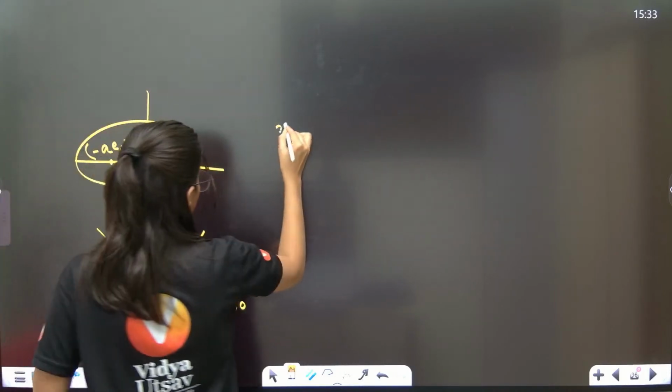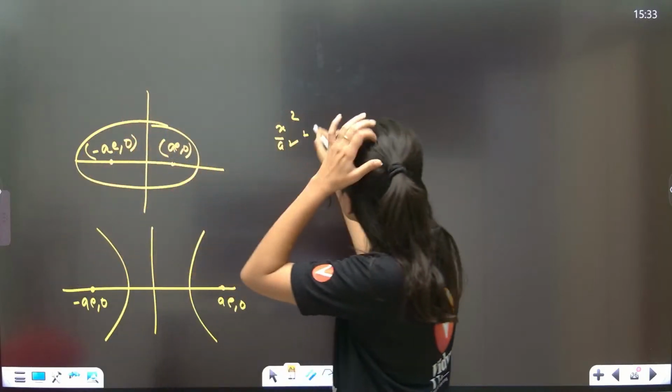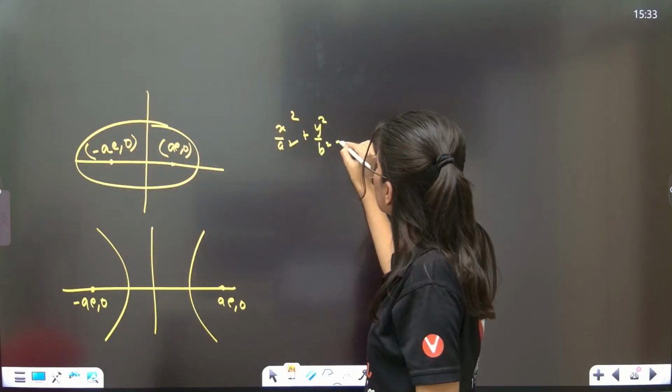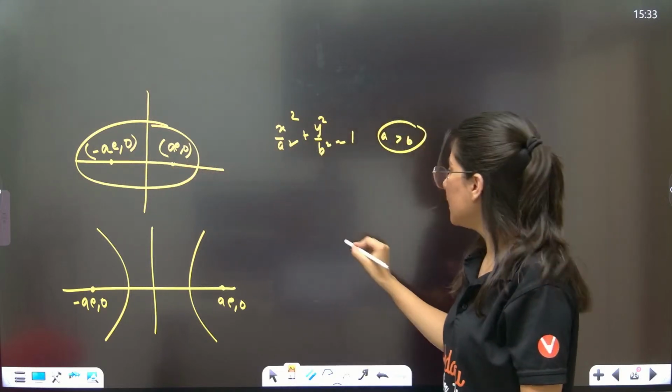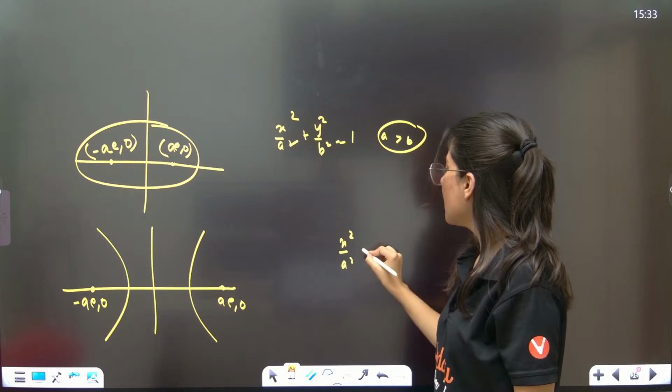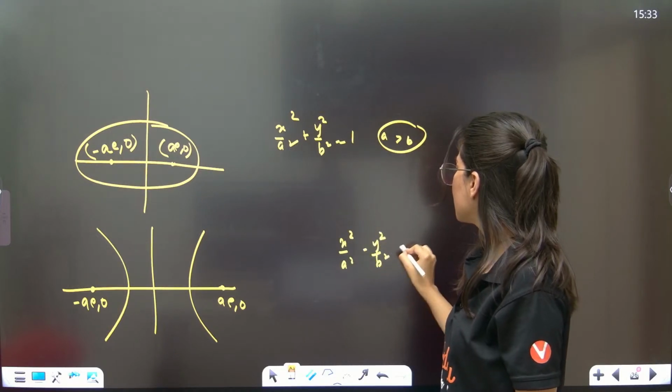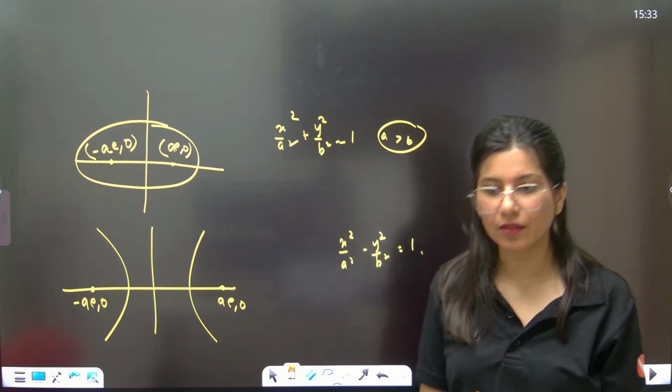The equation is x square by a square plus y square by b square is equal to 1, where a is greater than b, then only we can say that. And this is x square by a square minus y square by b square is equal to 1, then only we can say that. Okay.